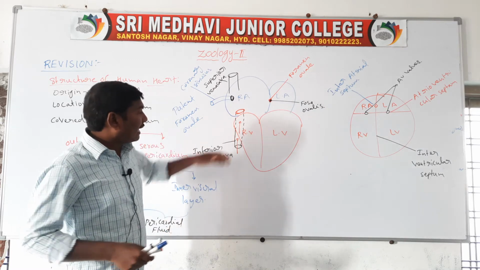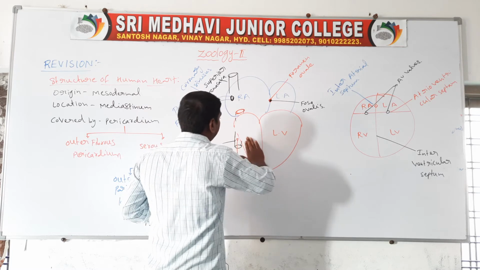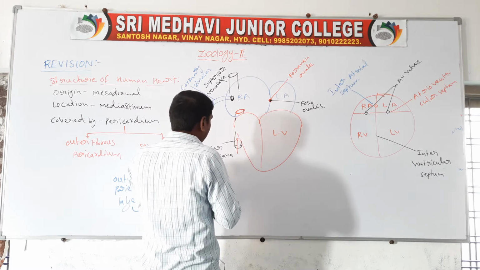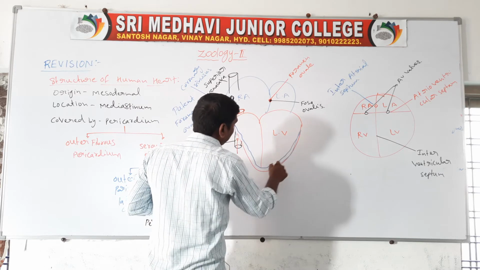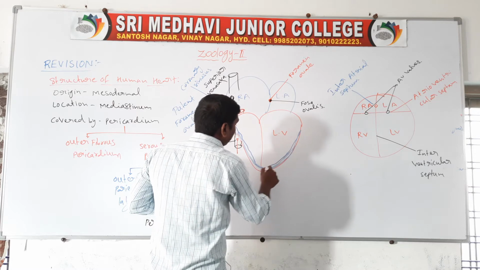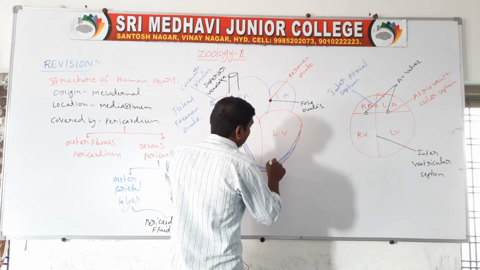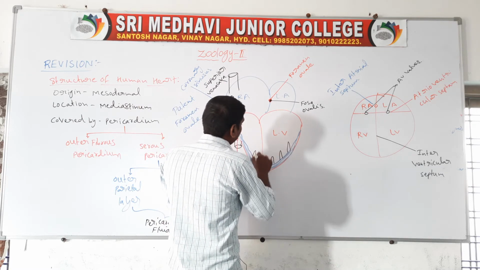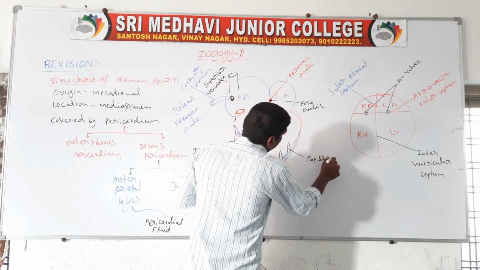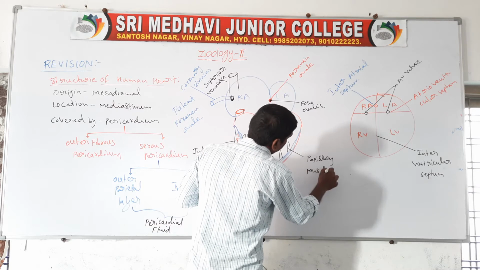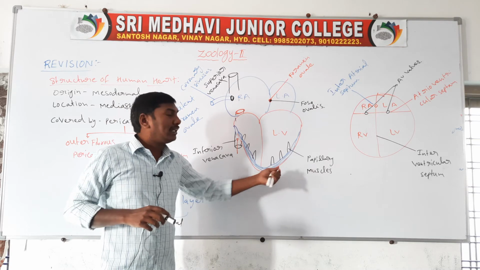Next one. The inner side of the ventricles contains muscular ridges. Some of these muscular ridges are large and conical in shape. These are called papillary muscles.